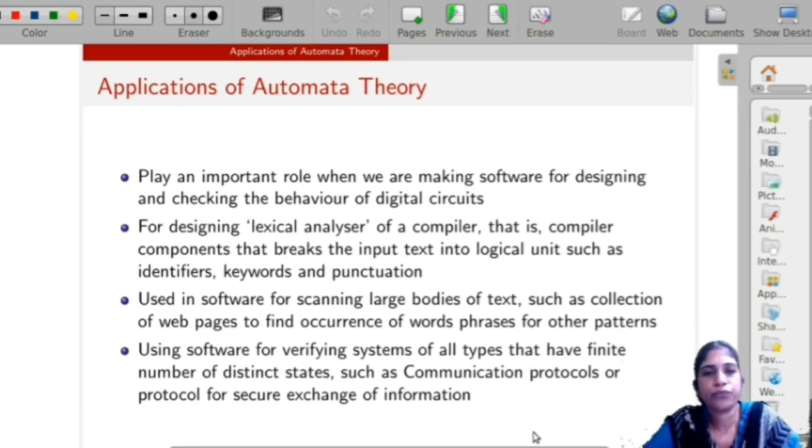Next is applications of automata theory. What are the applications of the automata theory? The first application is that it plays an important role when we are making software for designing and checking the behavior of digital circuits. You all know digital circuits.